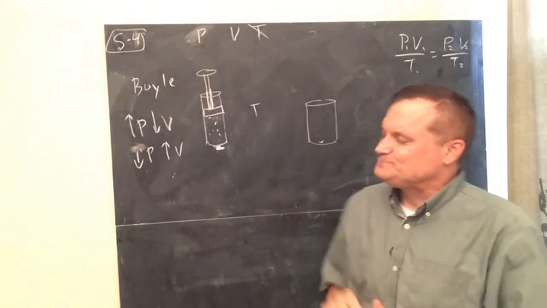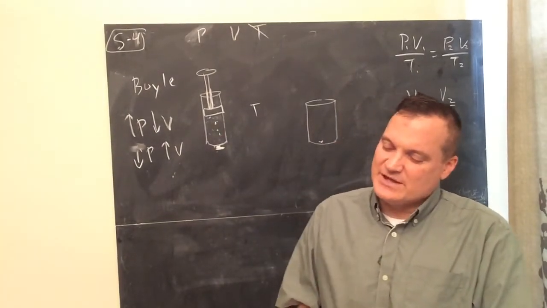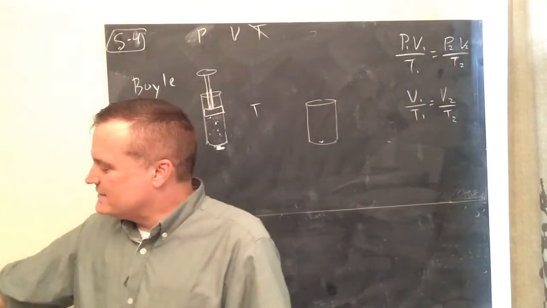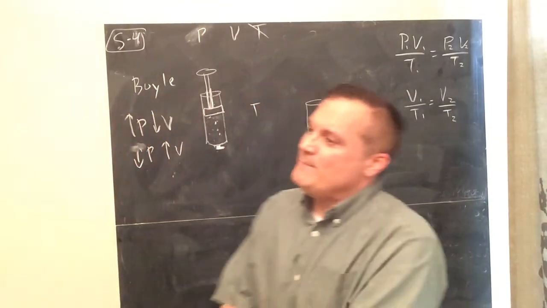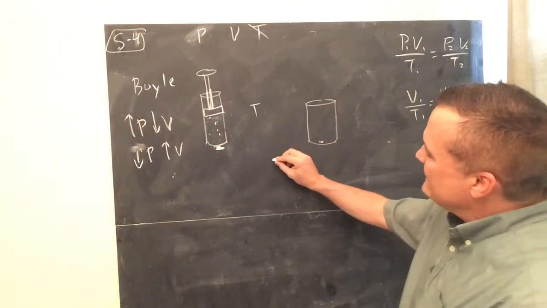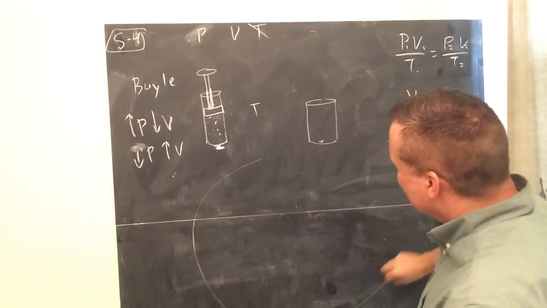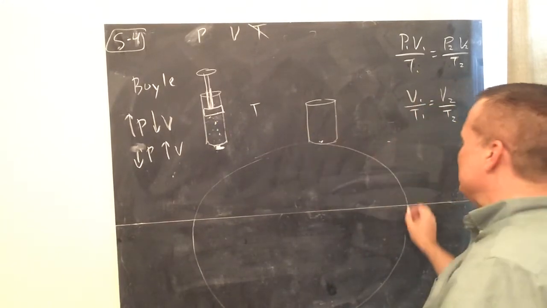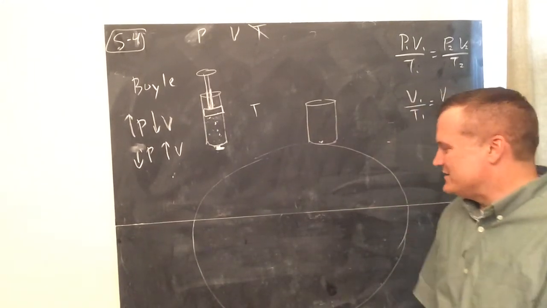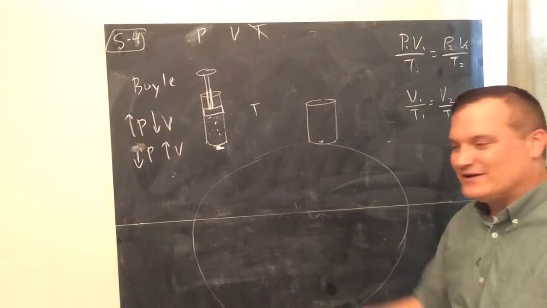Same thing with a car. That 20 milliliters would take up a volume of maybe 25 liters. I'm going to try and draw that, about a 25 liter balloon.